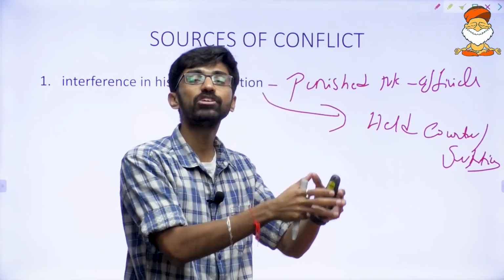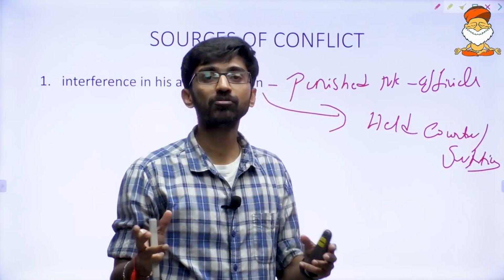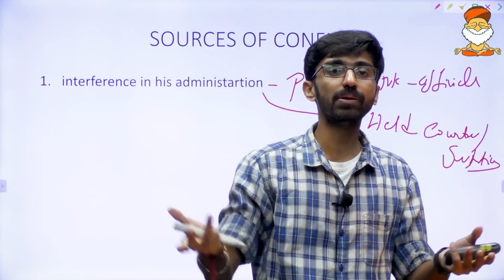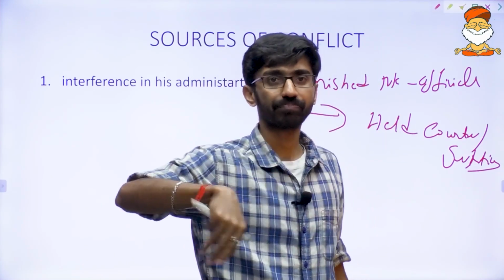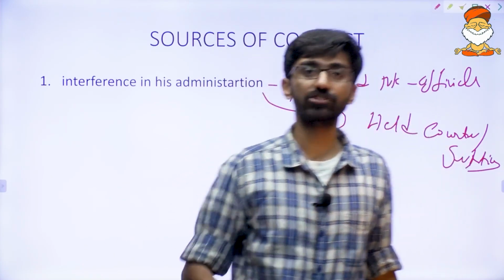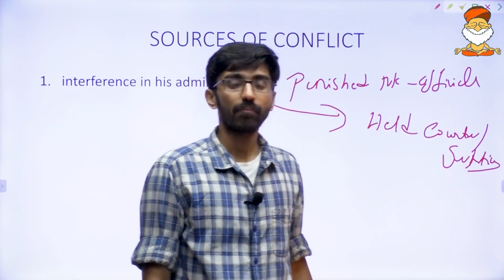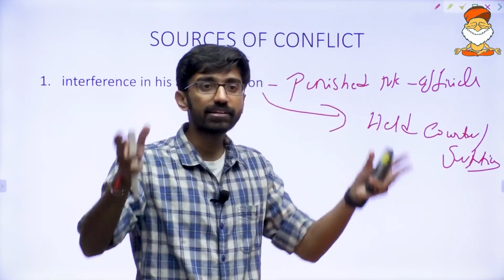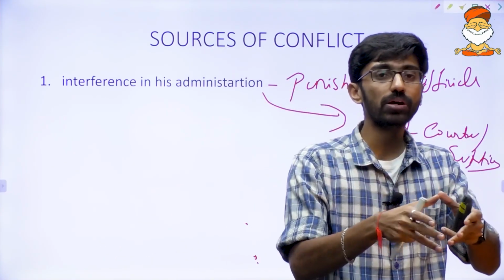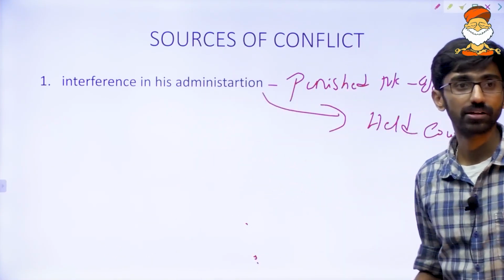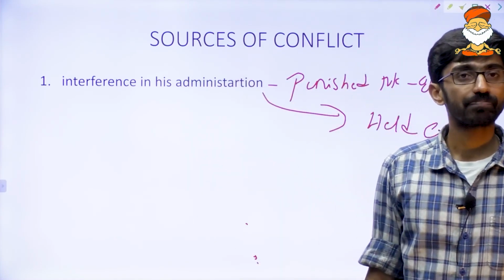Who is the supreme judicial power in any province or state? Who is the highest court of appeal? They were taking action against Mir Qasim's officials and holding their own private courts. All these things amounted to interference in his administration. They were not letting Mir Qasim administer properly.